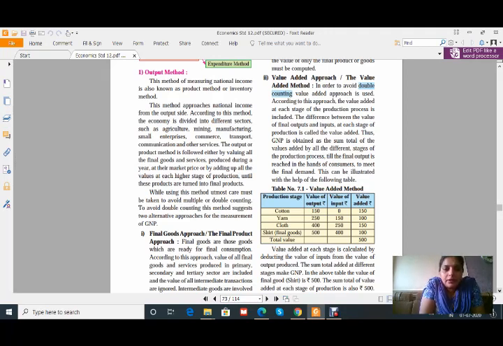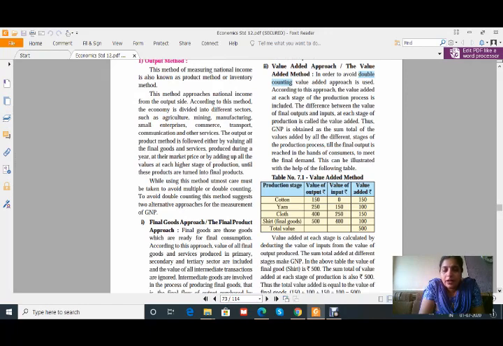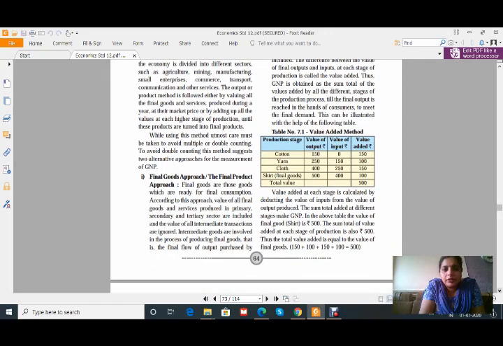While using this method, utmost care must be taken to avoid multiple or double counting. This is a very important thing while calculating the national income, that duplication of cost has been avoided. Again, the example for that is cotton and the textile industry; just remember that it has been explained in the next value added method.